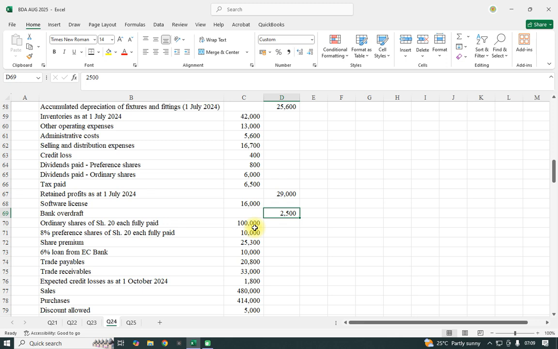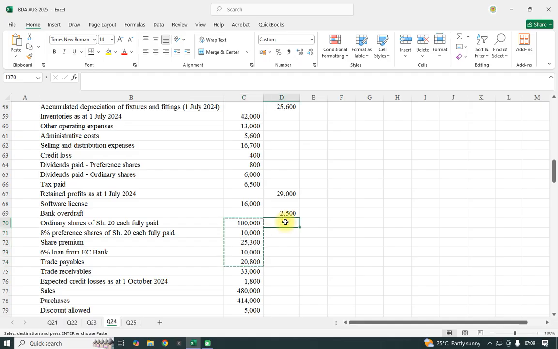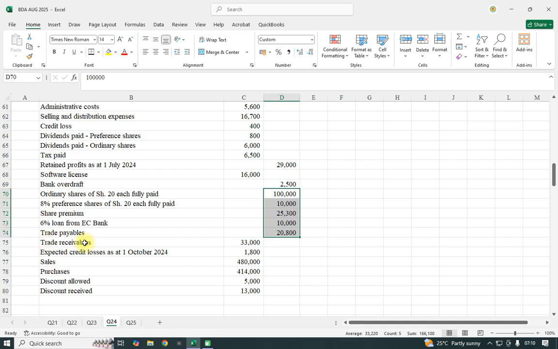Ordinary share premium, loan payable, all these up to the payable part, they are normally credited. Either they are liability or equity. The ordinary is equity, 8% is equity, premium is equity, 6% loan from EC, this is a liability, trade payable is a liability. So receivable is an asset.